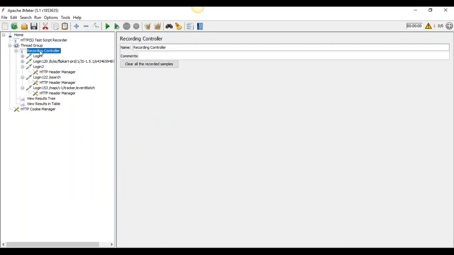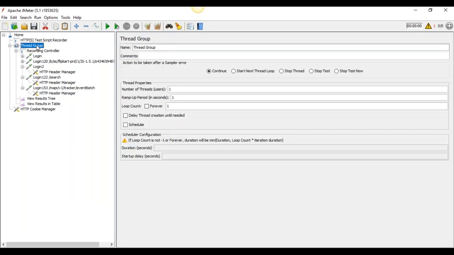Okay, so now I am going to the thread group and entering the number of users and the ramp-up period, setting the timing to 2 seconds. I will explain every term here, but I am just showing how the recording is going on, so don't worry about that. In the next section, I will explain one by one the terms like thread group, timer, every controller, and every terminology used in JMeter. This is the first time, so I'm just showing how it's recording and how it's working.